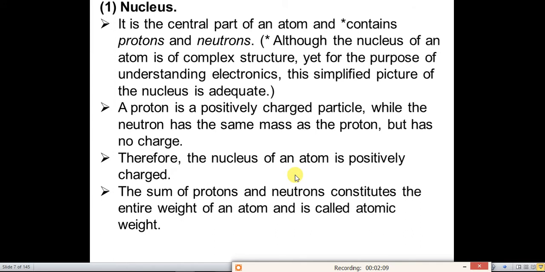The sum of protons and neutrons constitutes the weight of an atom and hence is called the atomic weight. So what is the meaning of atomic weight? Atomic weight means the sum of protons and neutrons.